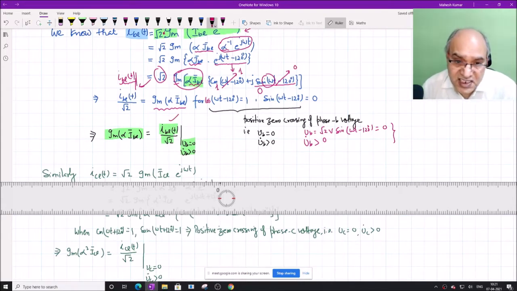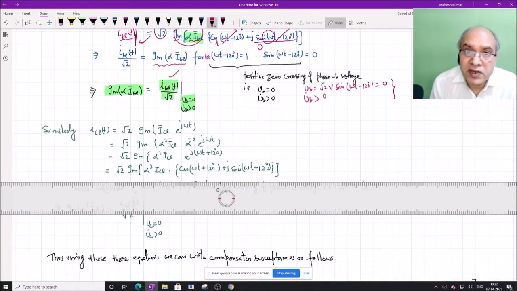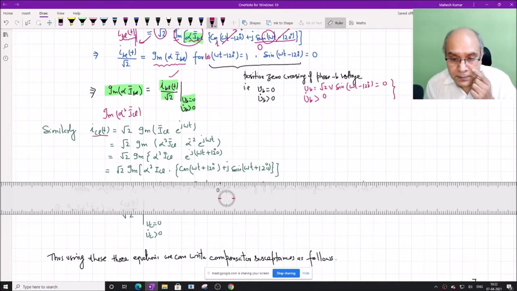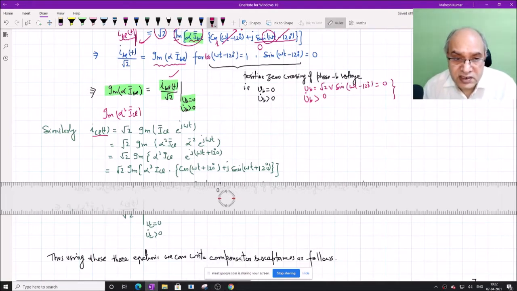In a similar fashion, we can also express the imaginary of alpha square I_CL. So we are now looking for the term imaginary of alpha square I_CL. Same concept. First we write I_CL as a function of time, and then express it in terms of alpha square.